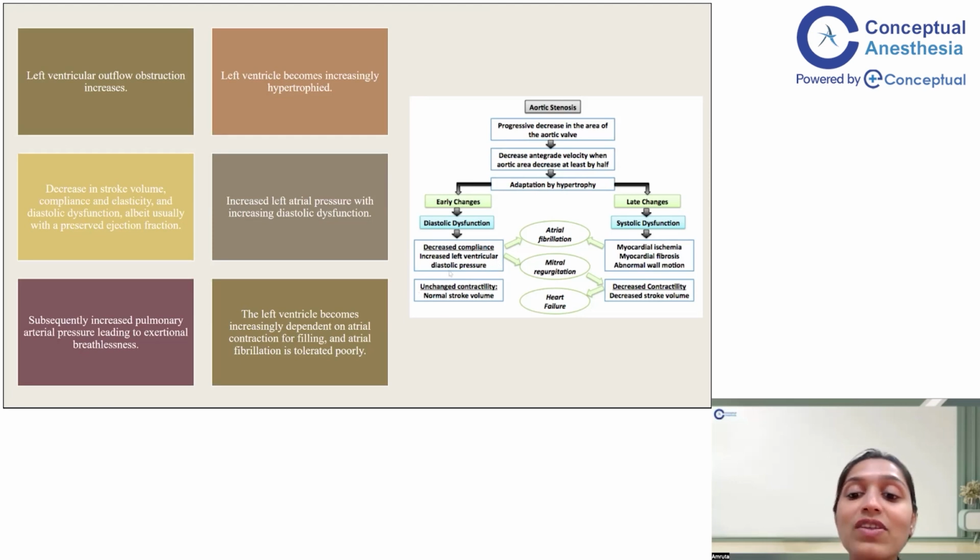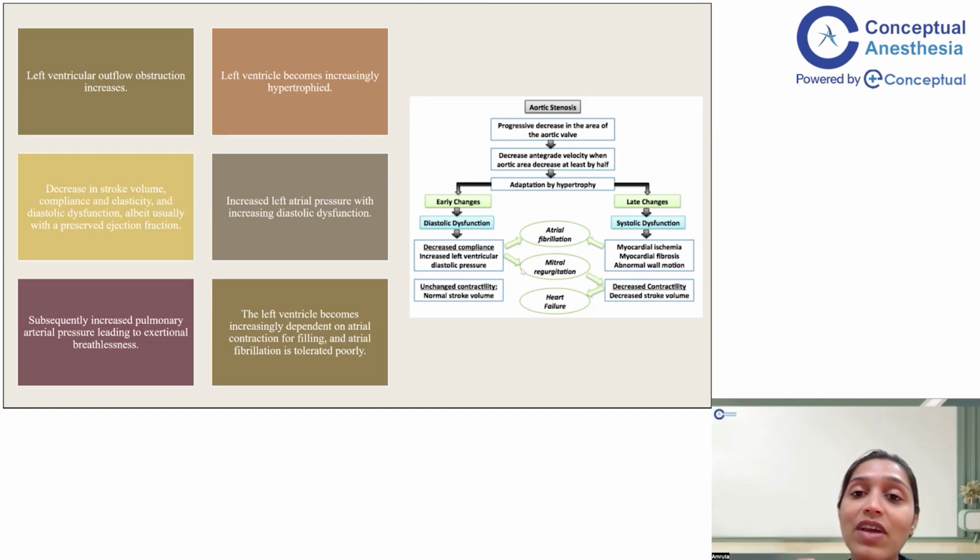Now, because of this increase in your diastolic pressure and increase in your LA pressure, these patients can have atrial fibrillation. What happens is that when the LA pressure starts increasing, it affects the contractility of the LA as well, and because of the affected contractility, these hearts, or the enlarged LA, are more prone to go into AFib.